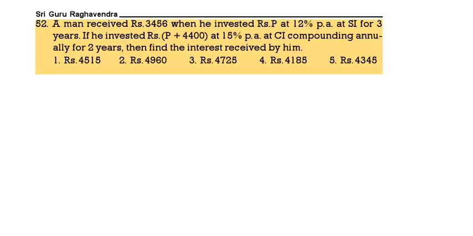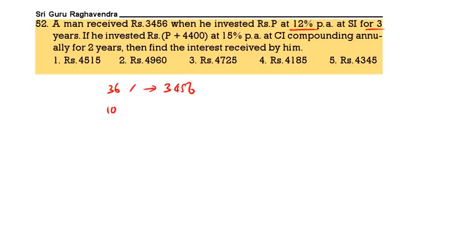Next question. A man received 3,456 when he invested P at 12% simple interest for 3 years. So 12% for 3 years means 36% is equal to 3,456.